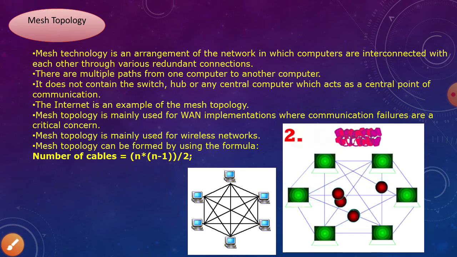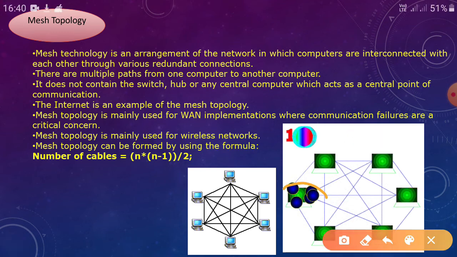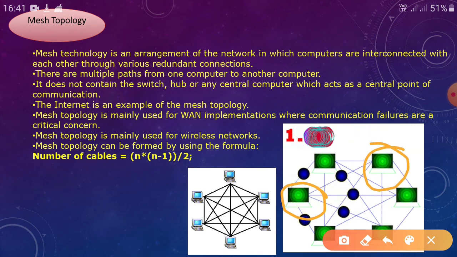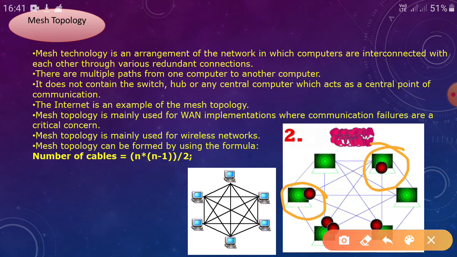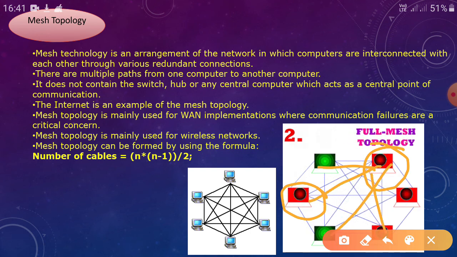What that means is, suppose this computer is not working, it does not matter anything in the network. Why? Because all the computers are sending the resources. This computer sends all the resources to all these computers.